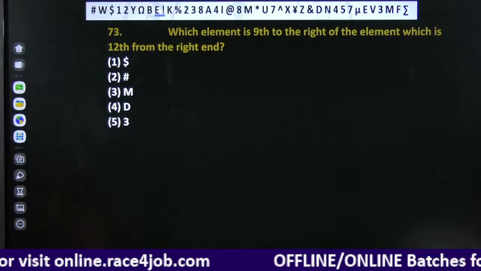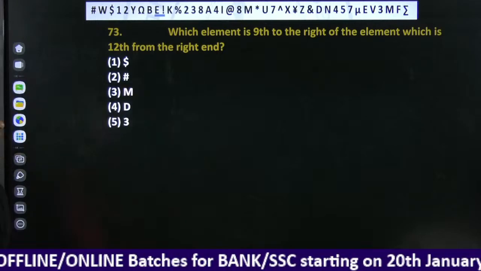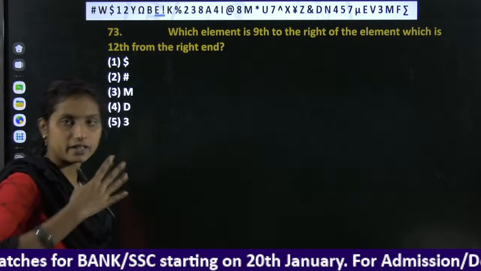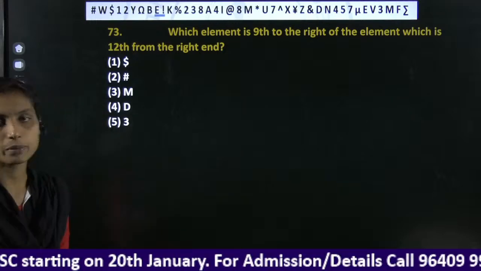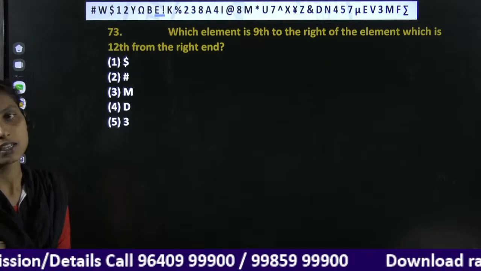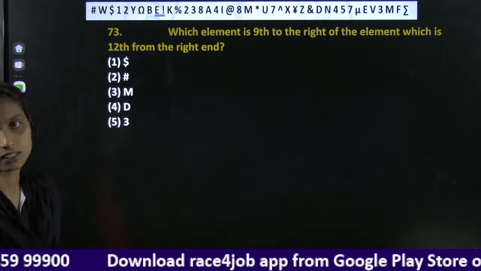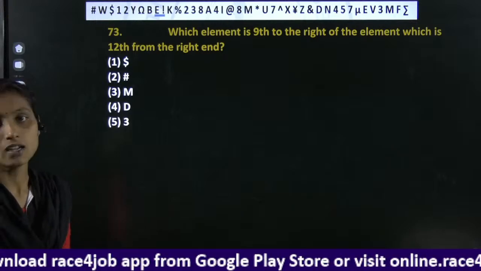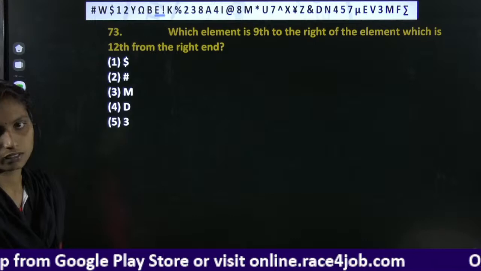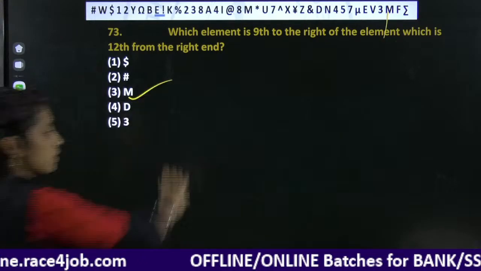Which element is 9th to the right of the element which is 12th from the right end? Okay, here both are right combination. In an alphabet sequence, when both are the same right combination, what do we do here? Directly subtraction. 12 minus 9 is 3. We need to count from the right side. Third right is M, and our answer is M.